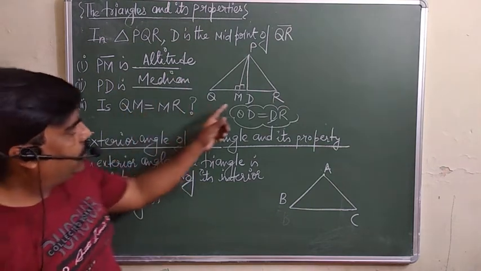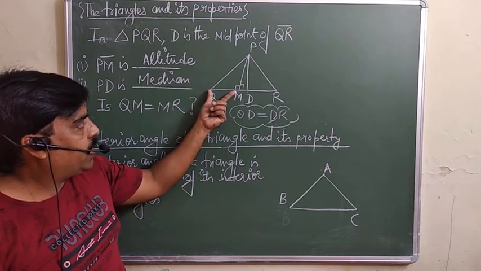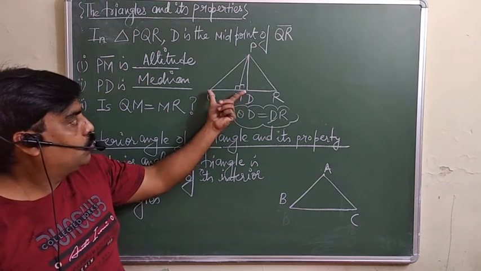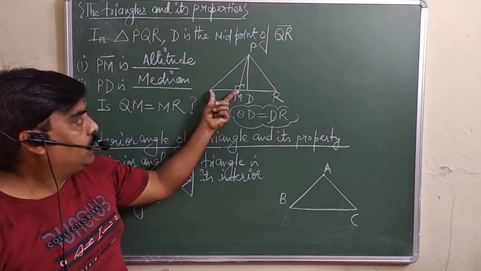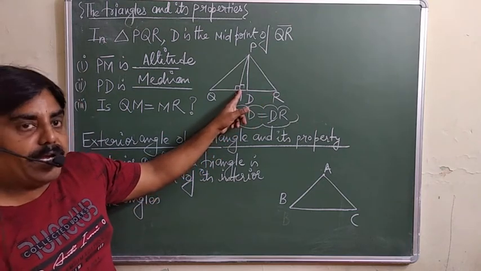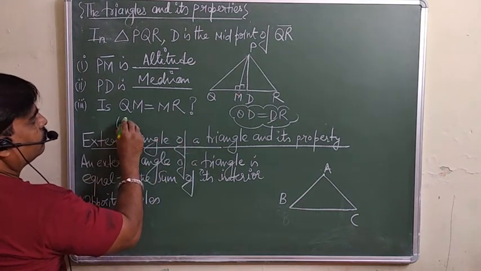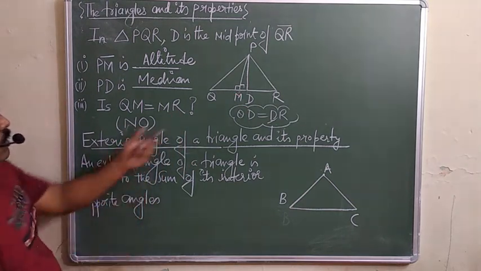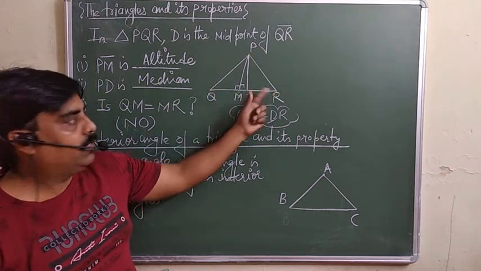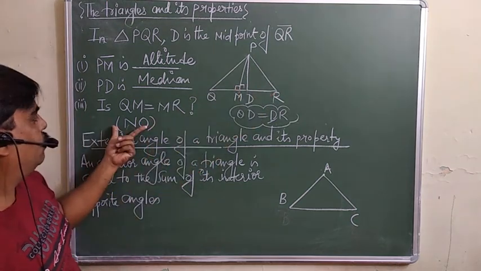And the third he is asking is QM equal to MR? What is he saying? Is QM equal to MR? See, D is the midpoint, so QD is equal to DR, but QM is not equal to MR because M is not the midpoint. So you can say no, because QM is not equal to MR. Here QD is equal to DR is given; D is the midpoint, not M, so QM is not equal to MR, so the answer is no.